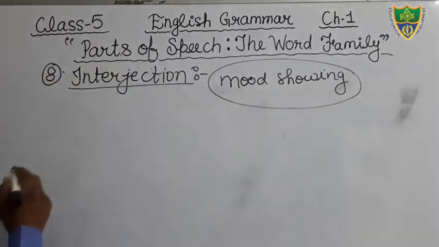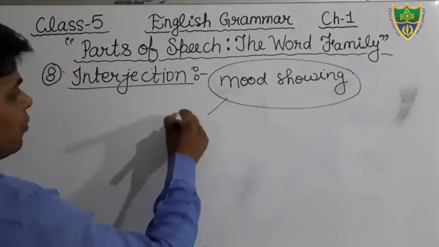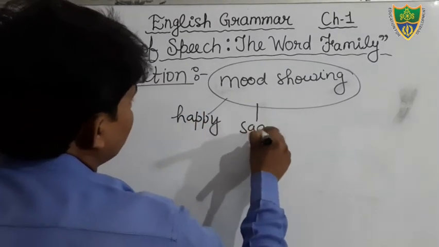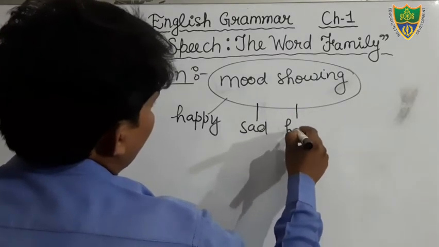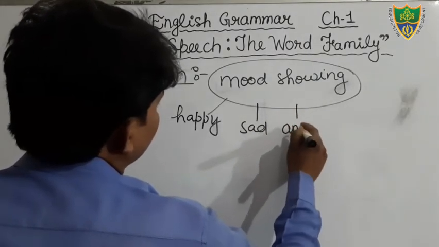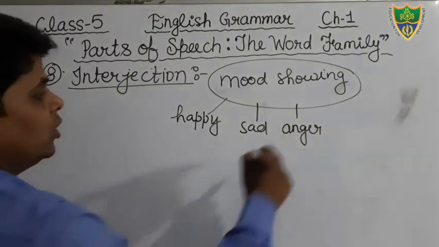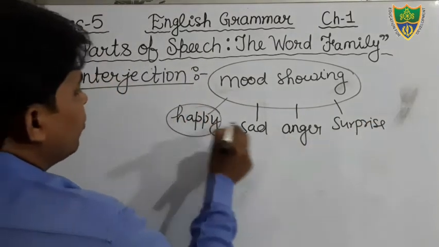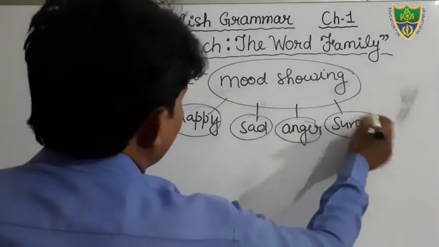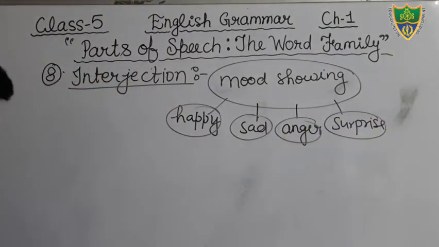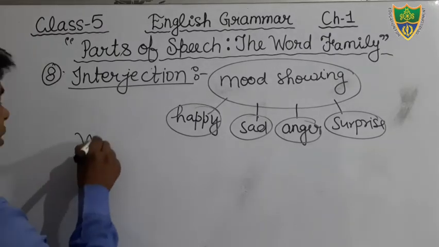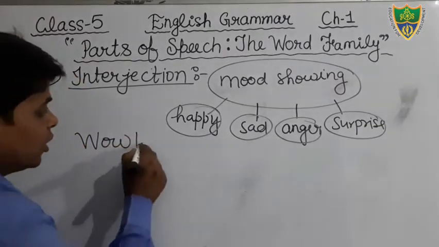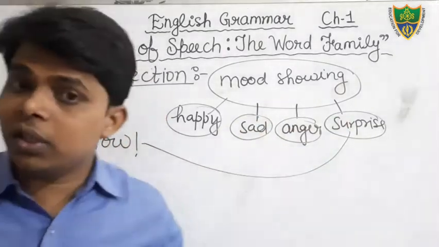Example we can see. What kind of mood? There will be happy mood, there will be sad mood, there will be anger mood, or surprise. These kinds of mood can be seen in this part of speech. Sometimes we say wow. The word wow denotes what? Surprise. Wow, how beautiful the rain is.